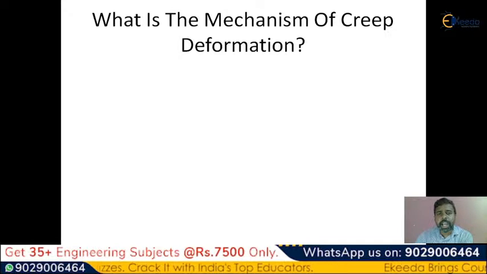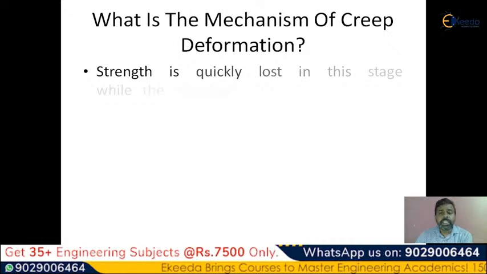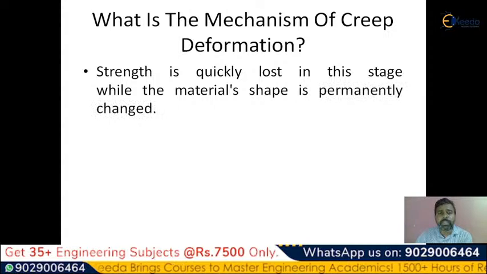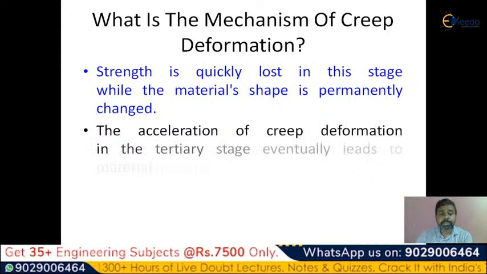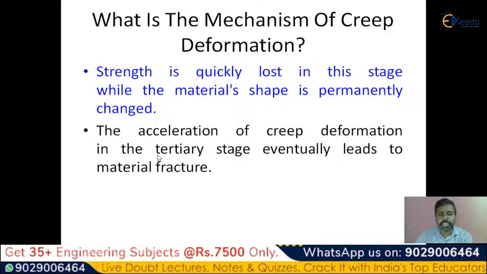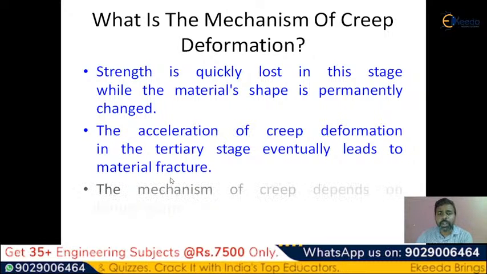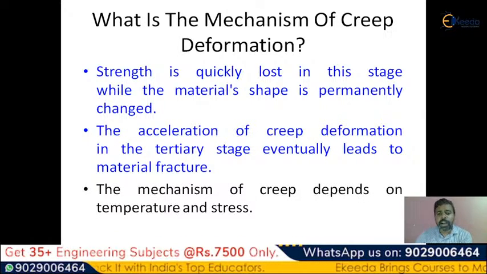Let me discuss the main mechanism deformations which are observed and which are the main causes of the creep deformation. Whatever the strength that we have seen in the material, strength is quickly lost in the third stage, while the material shape is permanently changed here. So if creep is observed in the material, strength is automatically lost. And the acceleration of creep deformation in the tertiary stage eventually leads to material fracture. This is the point you have to observe.